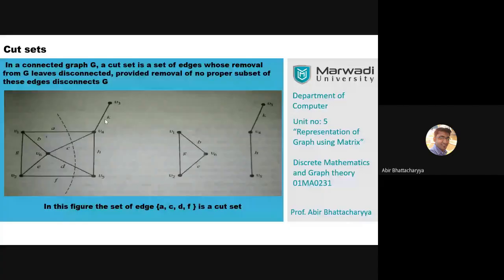Subham, ABEG is wrong. If I apply ABEG, you cannot make the graph disconnected. The graph remains connected. ABEF is correct, but ABEG is wrong. GEDH is correct. Okay.